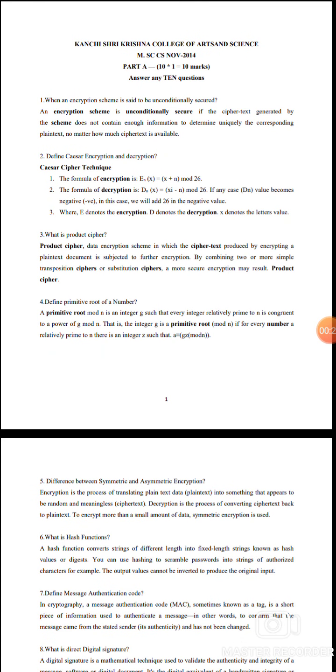2. Define the Caesar encryption and decryption. In the Caesar cipher technique, the formula of encryption is En(x) = (x + n) mod 26. The formula of decryption is Dn(x) = (x - n) mod 26. If the result is negative, we add 26 to the negative value. Here E denotes the encryption, D denotes the decryption, and x denotes the letter values.